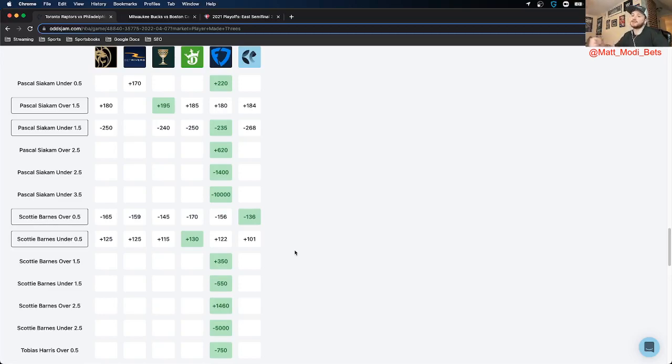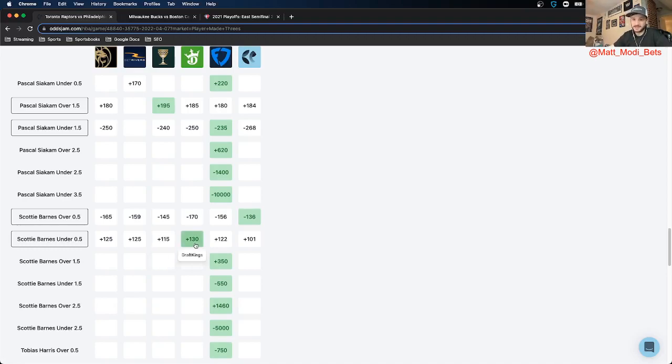But there are scenarios, and this is an example of one, in which maybe the OddsJam perfect line is just mispricing it in this specific case. The reason I know this is because OddsJam perfect line prices it at plus 101. Every other book, the closest they have it is plus 115. So pretty big difference there.